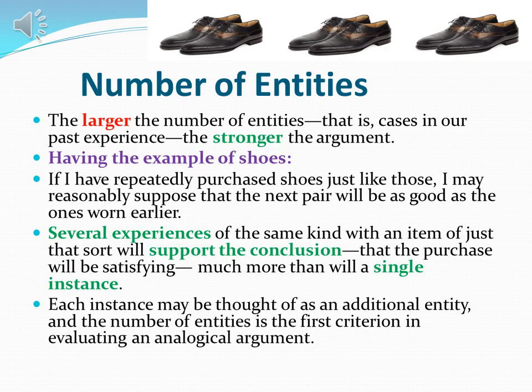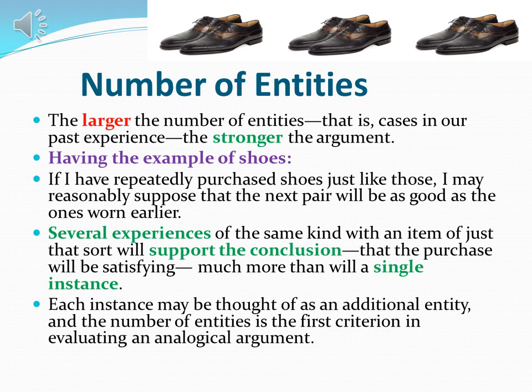So, the larger the number of entities, that is cases in our past experience, the stronger the argument. Take the example of shoes. If I have repeatedly purchased shoes just like those, I may reasonably suppose that the next pair will be as good as the ones worn earlier.